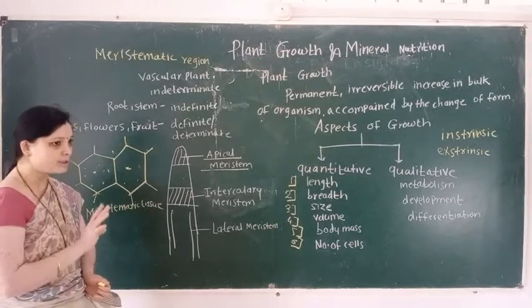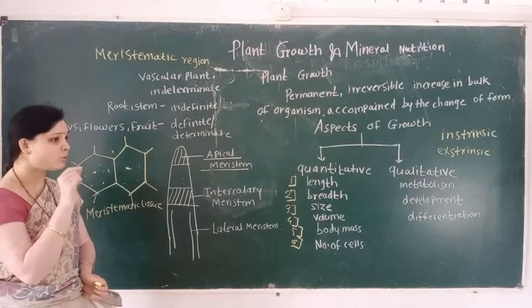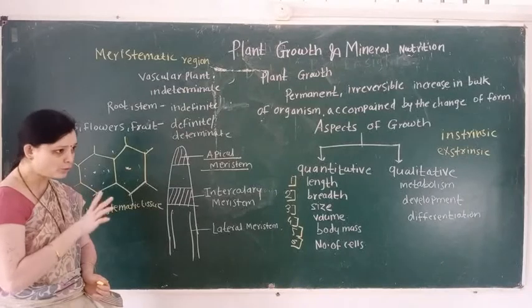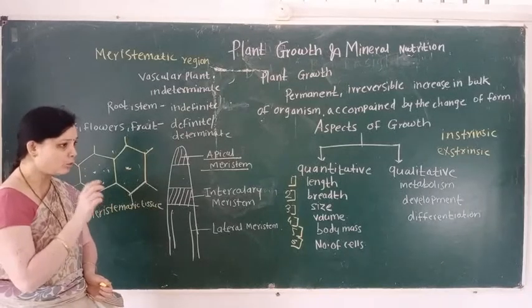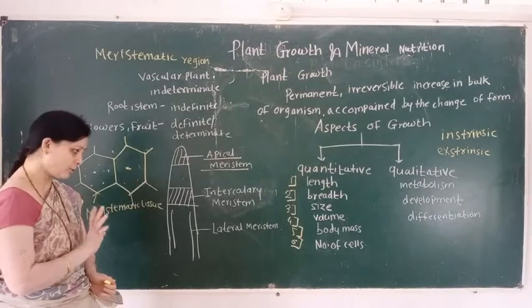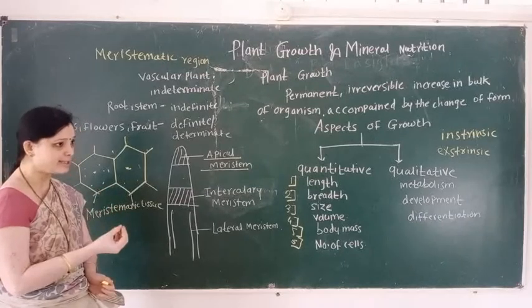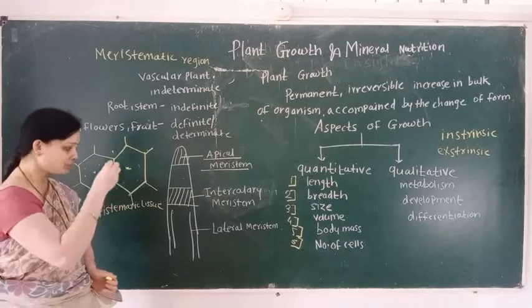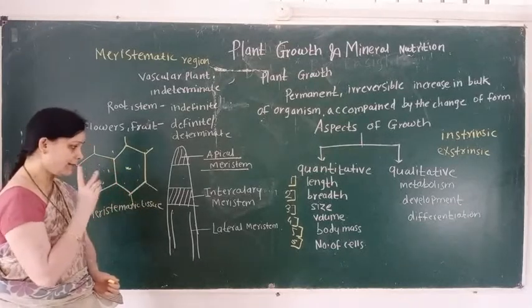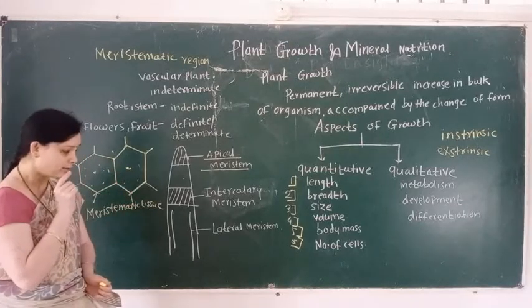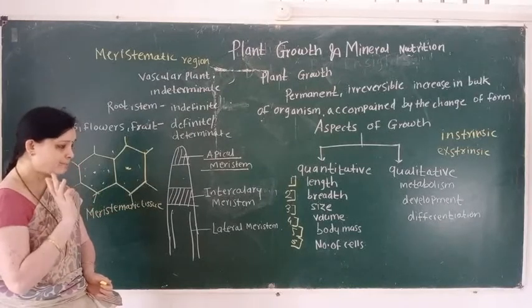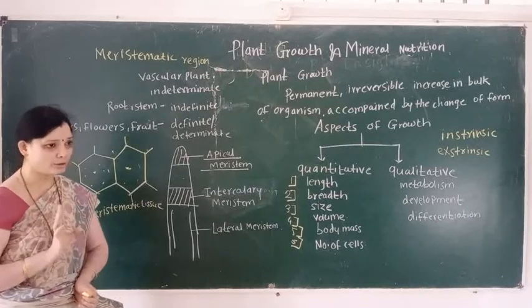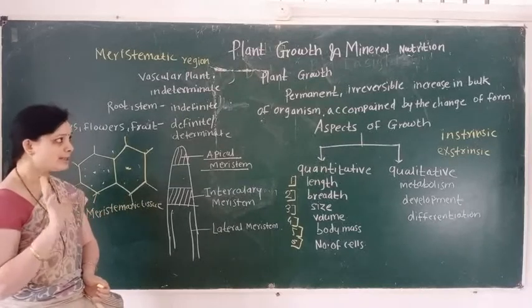Intercalary meristem is responsible for formation of the leaf primordia and lateral buds, and it also increases the length of the nodes and internodes. And lateral meristem increases the girth or volume of the plant's parts. Lateral meristem consists of two types: first is vascular cambium and second is cork cambium. So in this lecture